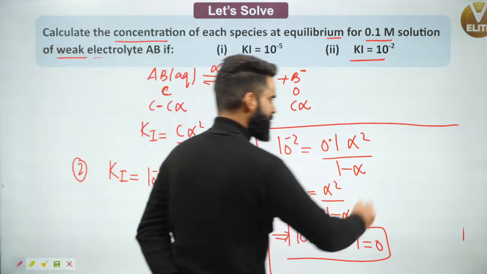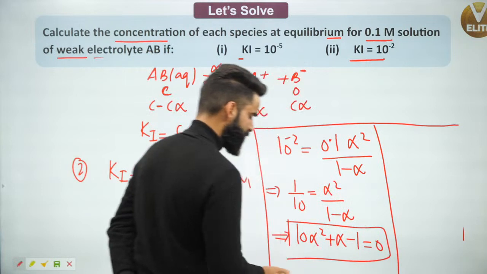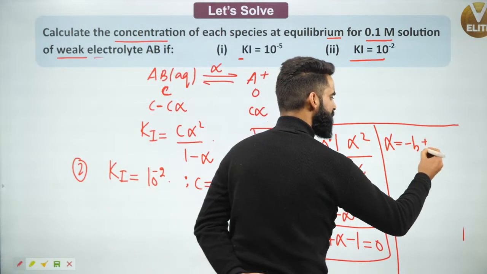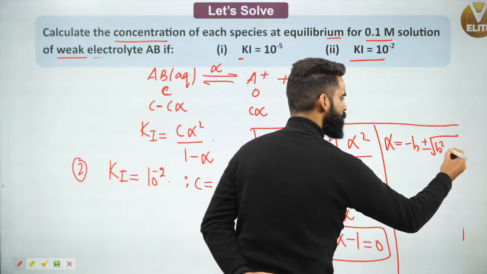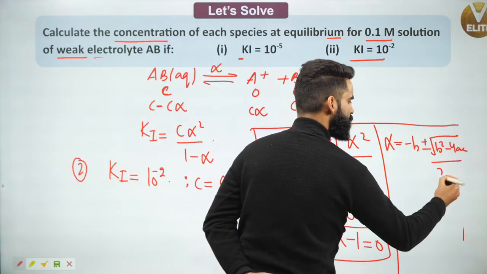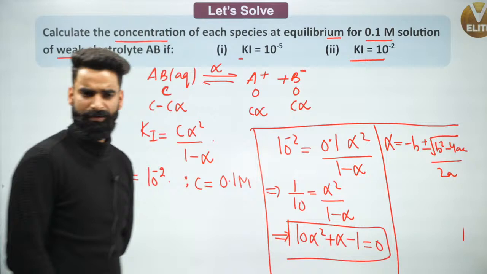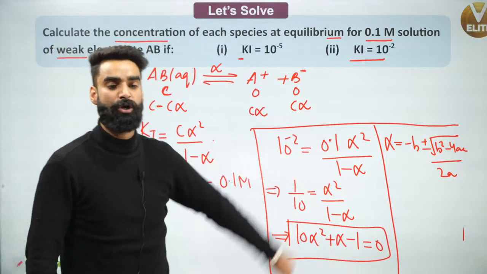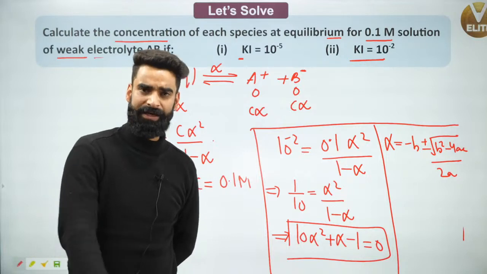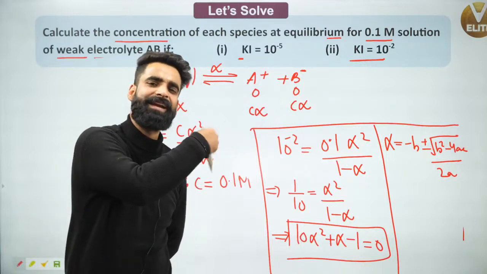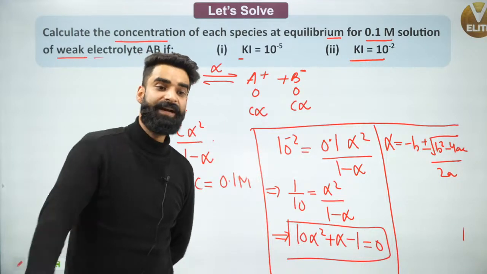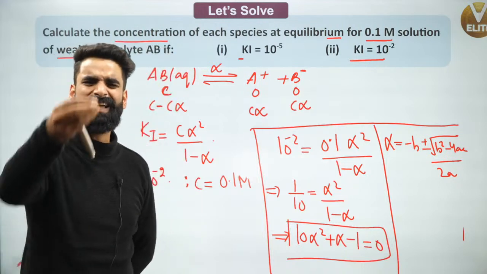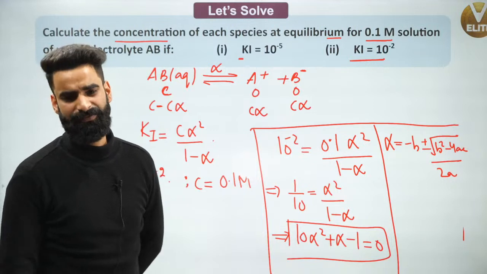Now people, you already know how to take the roots of a quadratic equation, right? I'll simply write alpha is equal to minus b plus minus under root of b square minus 4ac, divided by 2a. This is something which we do. But in your NEET, they'll never ask a question in which you have to solve a quadratic equation. In your NEET, you will always be neglecting alpha. They'll always deliberately give you a question in which the alpha value will be less than 0.05. So at that time, you directly have to neglect that alpha.